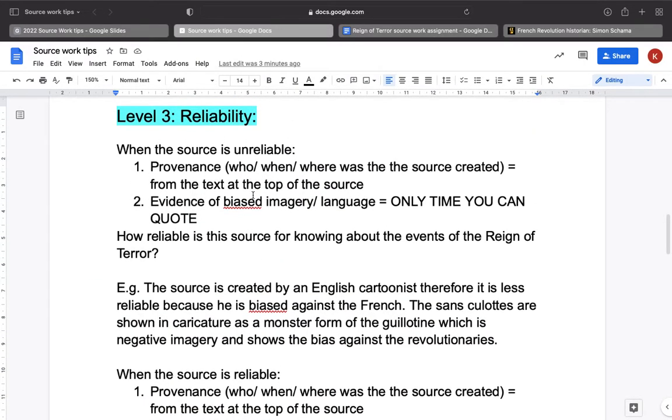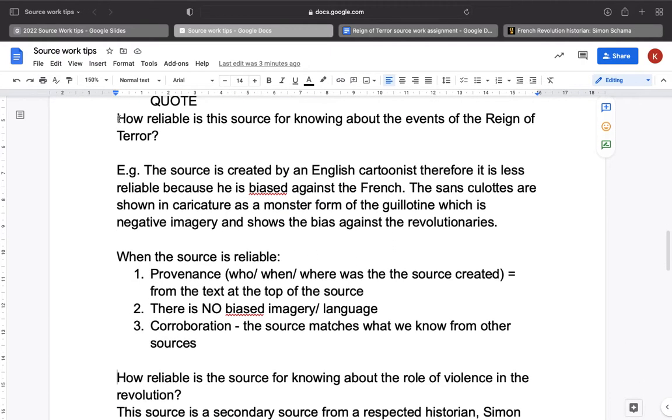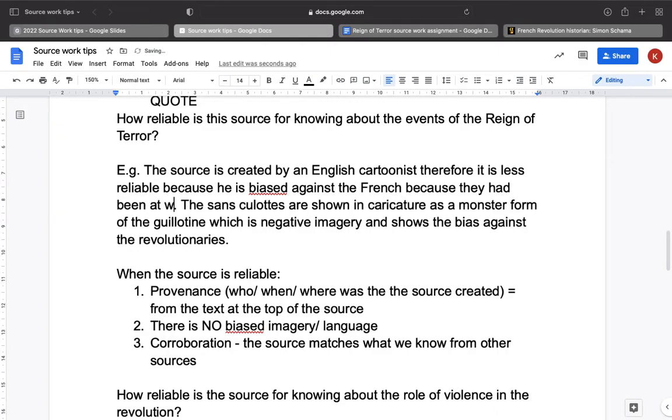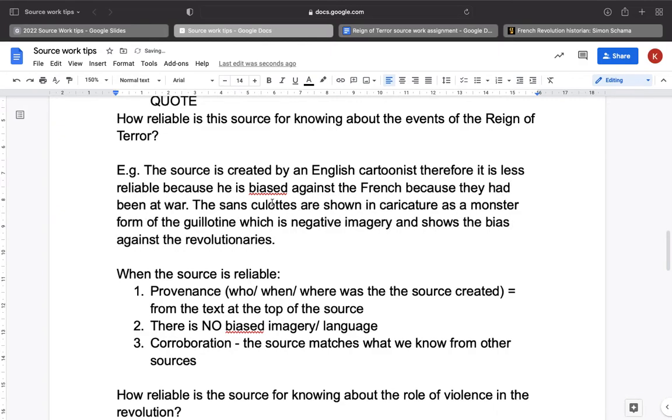So let's take this first thing. When we're thinking about a source that we think might be a bit unreliable, we're saying, okay, where does it come from and what evidence do I have of biased imagery or language? My question is, how reliable is the source for knowing about the events of the Reign of Terror? So for my 4-mark answer, my first point is that the source is created by an English cartoonist. If I just stop there, I don't get any marks. I have to explain. Therefore, it is less reliable because he is biased against the French. We could even say because they had been at war as a full answer about why he might be biased.